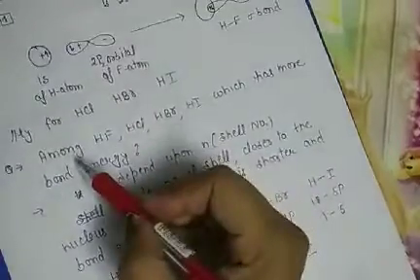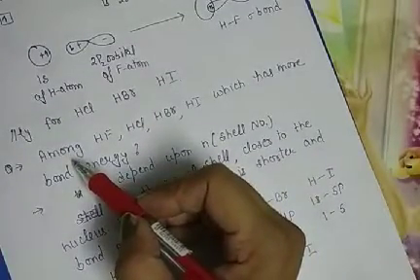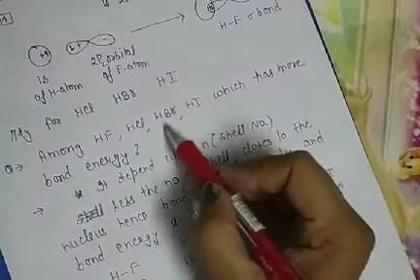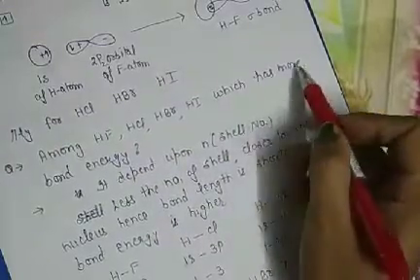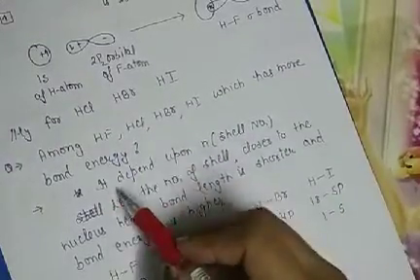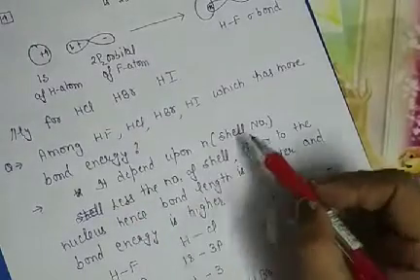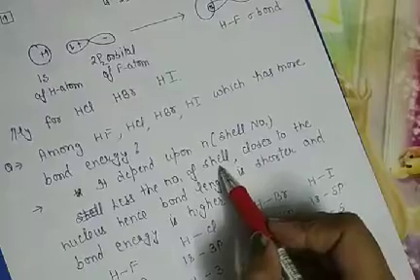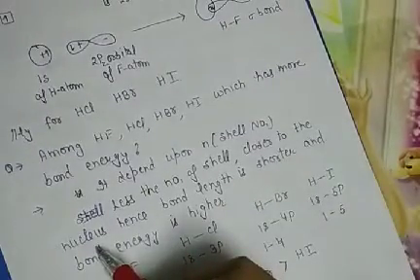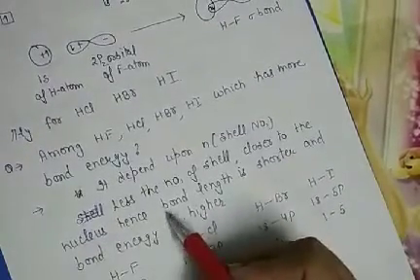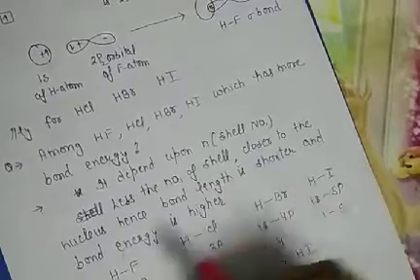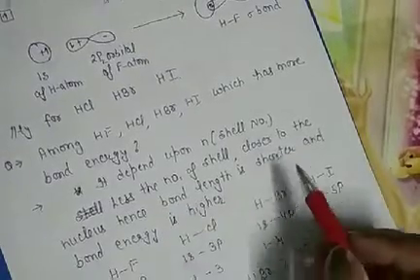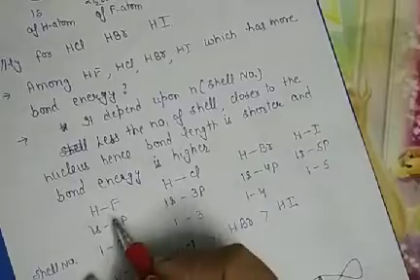Here is a question for these compounds: among HF, HCl, HBr, HI, which has more bond energy? It depends upon n, meaning the shell number. The fewer the shells, the closer it is to the nucleus, hence the bond length is shorter and the bond energy is higher. Okay, now focus on n.